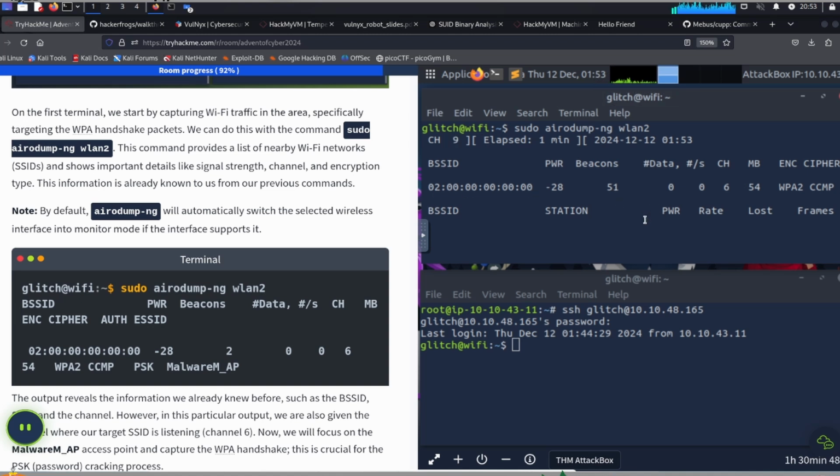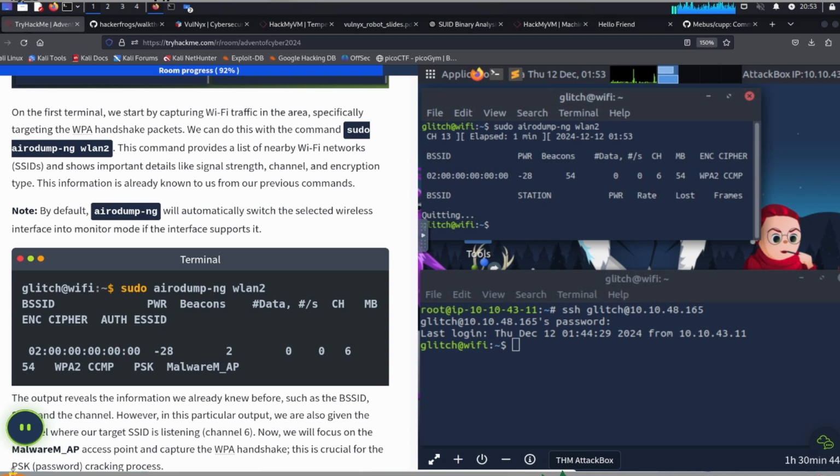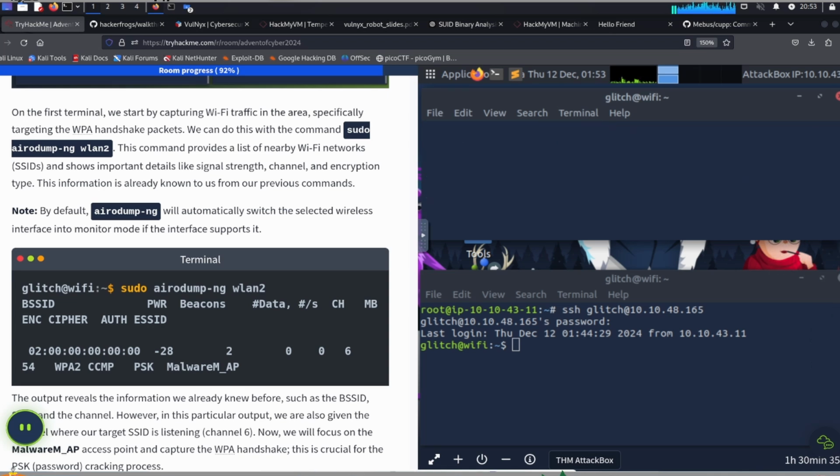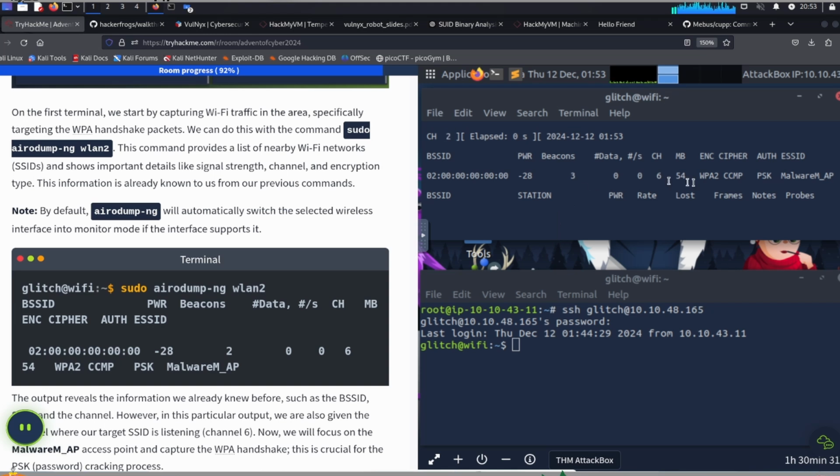Maybe I can make this, so I'm going to turn this off for a second, and then I'm going to make this a little bit smaller, and then I'm going to resize this, and then I'm going to run this again. Okay, now we can see this information here. Great. I just needed to make my interface a little bit smaller.